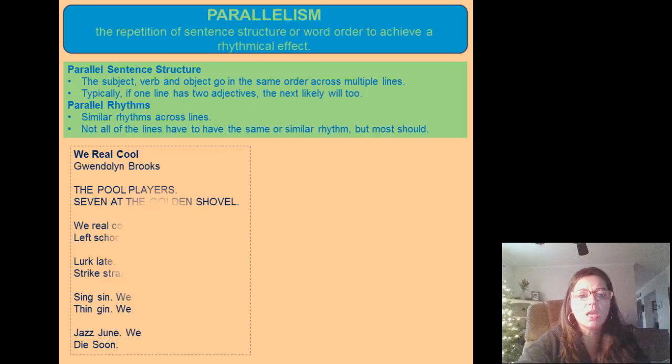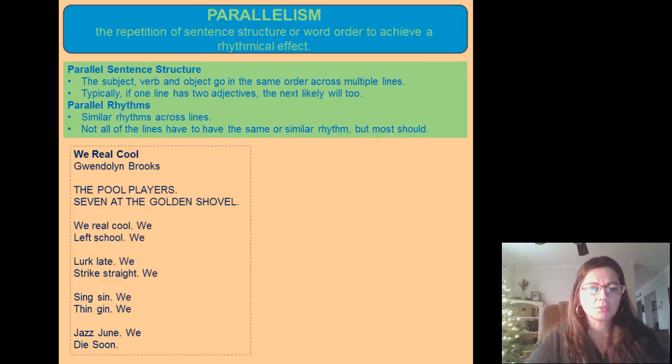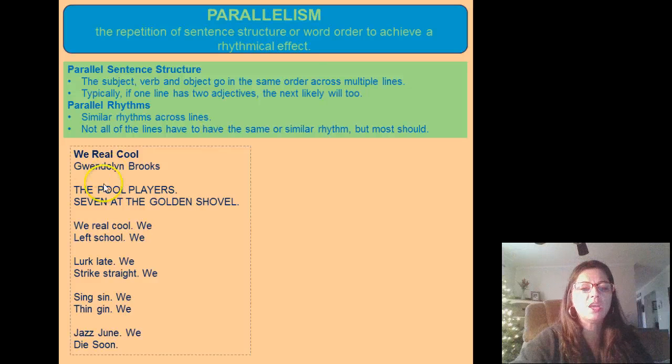So let's take a look at this. Here's a poem by Gwendolyn Brooks called We Real Cool. This is for the pool players, 7 at the Golden Shovel. We real cool, we left school. We lurk late, we strike straight. We sing sin, we thin gin. We jazz June, we die soon. And there you have it. All she did was repeat the meter. All throughout, she repeated the order of words. We left school. We lurk late. We strike straight. None of that is different. And that's parallelism, and she did it on purpose.